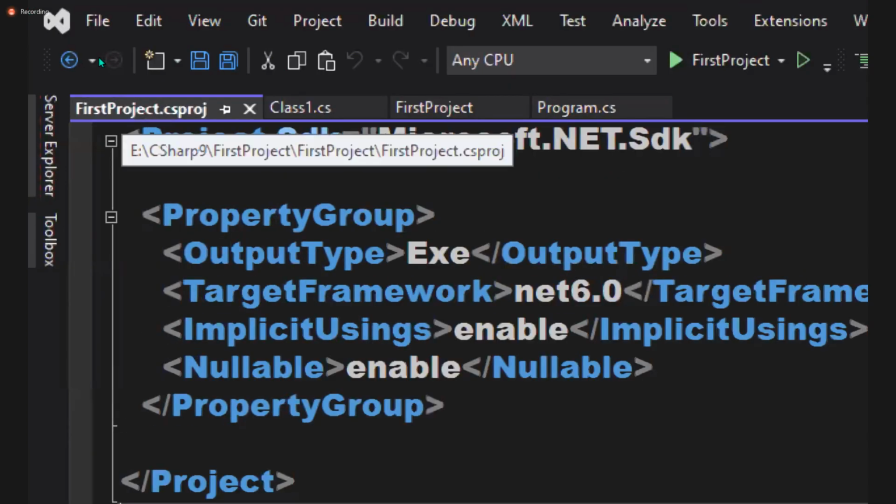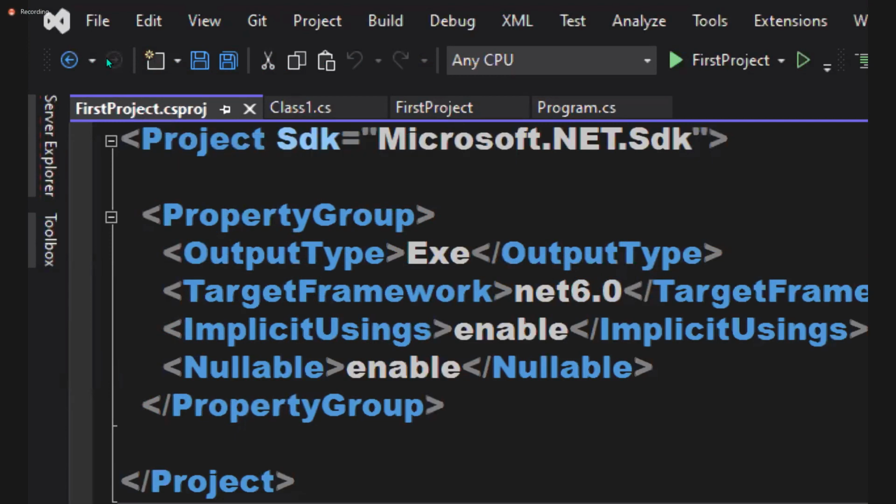The extension of the file is .csproj, C sharp project. That is the extension of the file. Okay, you should be familiar with all these things. Going forward, every day you will work with all these files. Suppose the actual language is C sharp now. Tomorrow, if you select a language called VB, the file extension is .vbproj. This is how you can recognize whether this is a C sharp project or a VB project.